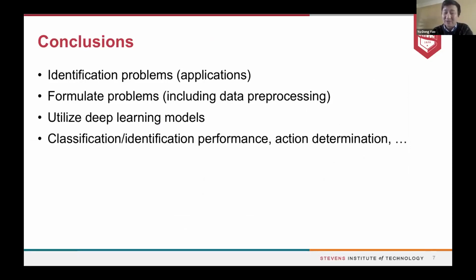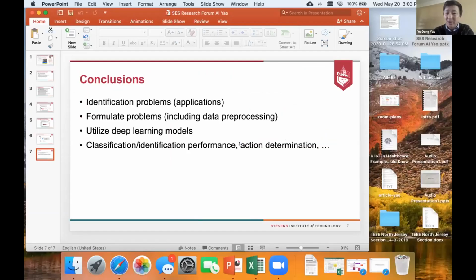So the specific thing we do, right? We identify problem applications. We need to formulate the problem. Basically, for the data pre-processing, we then use a deep learning model and get the performance results. This shows how well we know the spectrum. Okay, everybody, so that's the talk in 8 minutes. Thank you, everybody.